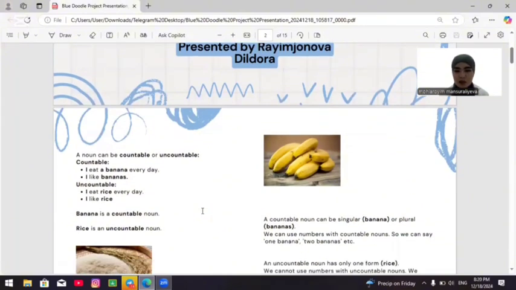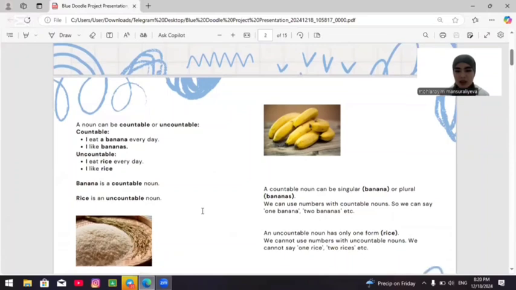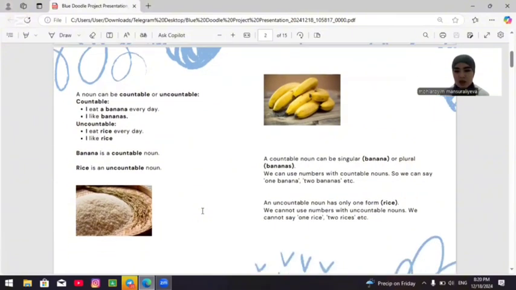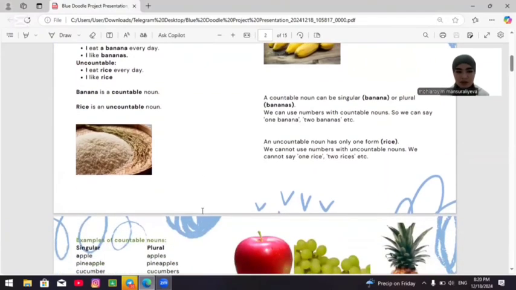A countable noun can be singular, banana, or plural, bananas. We can use numbers with countable nouns, so we can say one banana, two bananas, etc. An uncountable noun has only one form, rice. We cannot use numbers with uncountable nouns. We cannot say one rice, two rices, etc.